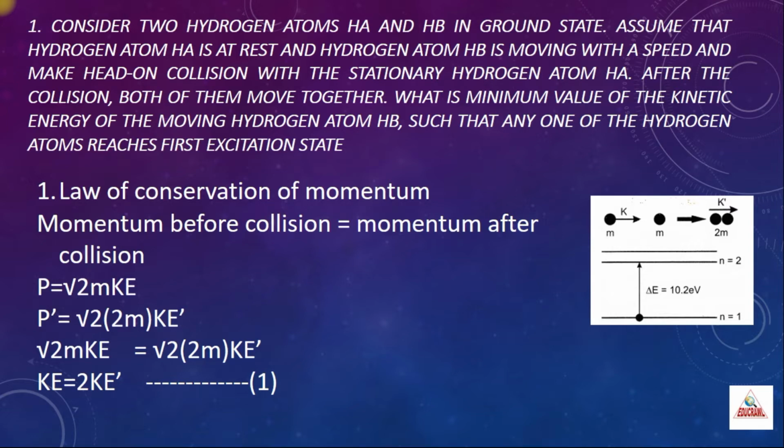So the momentum is equal, and we are equating these two equations. Therefore, root of 2m Ke is equal to root of 2 into 2m Ke dash. We can cancel the common terms, root 2m. You can square this equation so that the root gets cancelled, and after that you can cancel 2m on both sides. Hence we get relation 1: kinetic energy is equal to 2 Ke dash, that is, kinetic energy before collision is equal to 2 times kinetic energy after collision. Take this as equation 1.